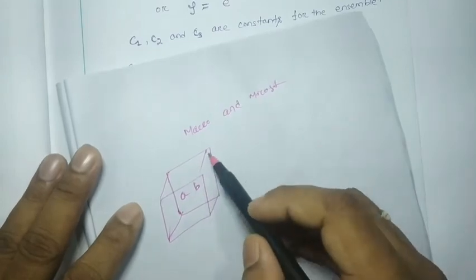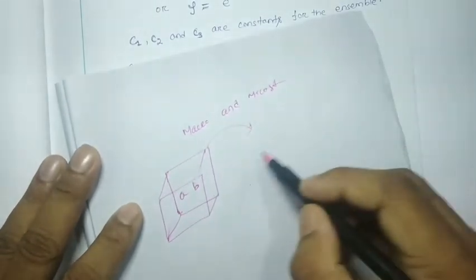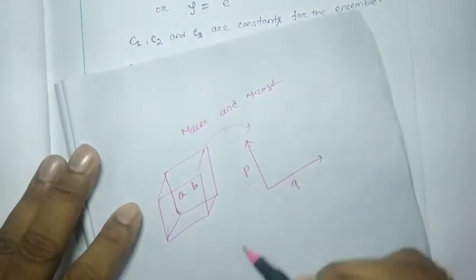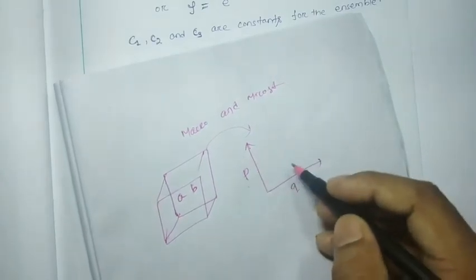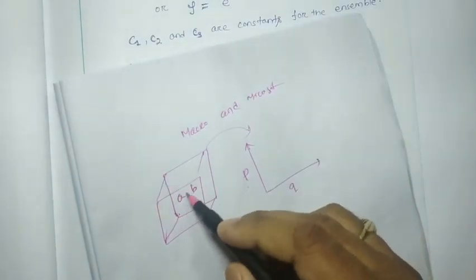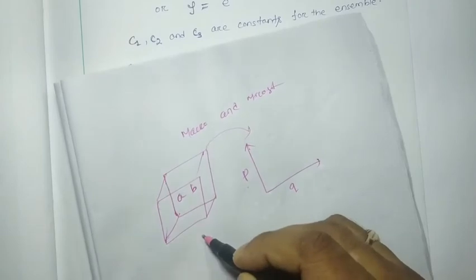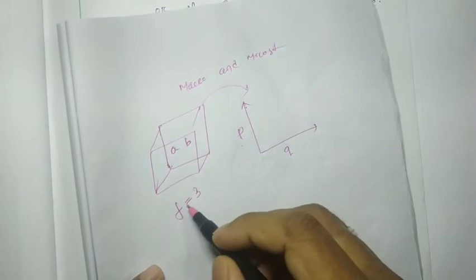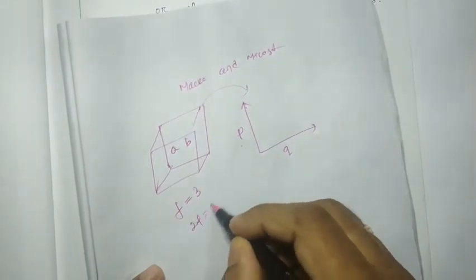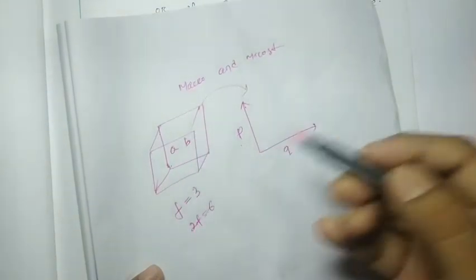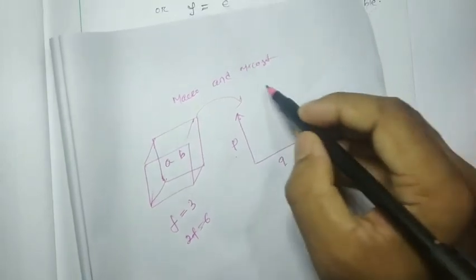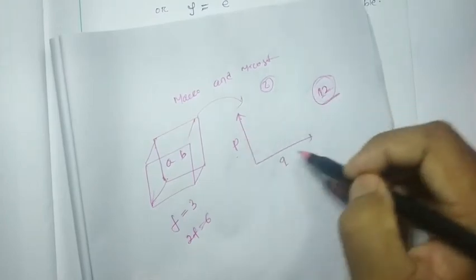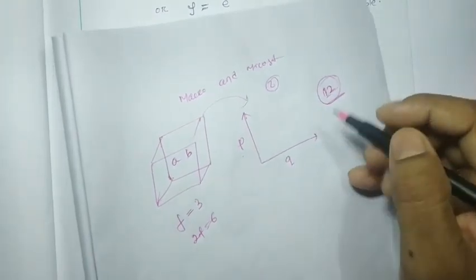If I consider its phase space (q, p), the degree of freedom is 3, and the dimension of the mu space will be 2f equal to 6. As there are two particles, the dimension of the phase space, or tau space, will be 12.